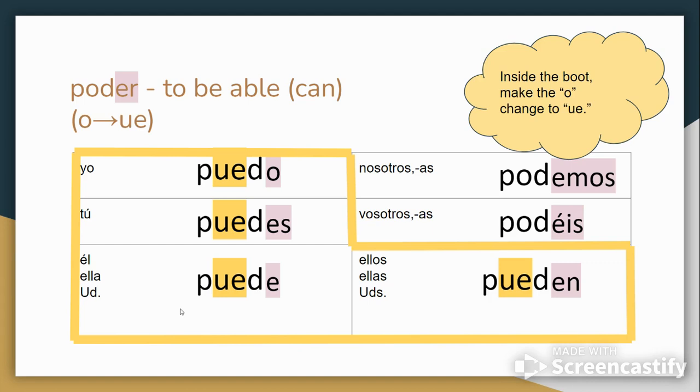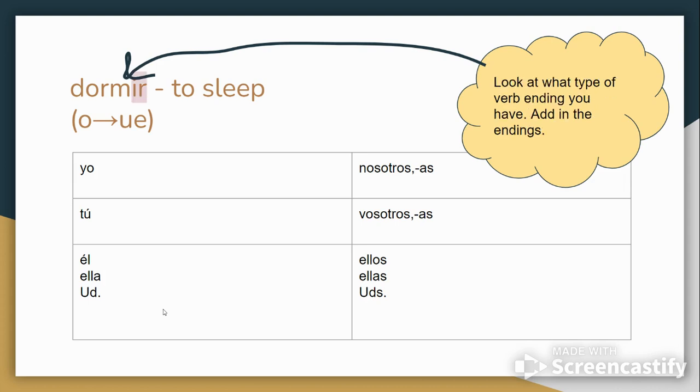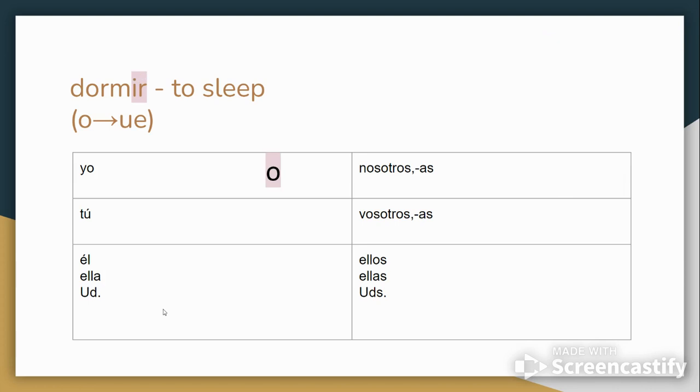All right. So I want you to pause and go and highlight your change from O to UE in all the forms inside the boot. Our last verb that we're going to work with for today in this video is dormir. Write that into your third chart. Notice it ends in IR, so we're going to add in the IR endings.